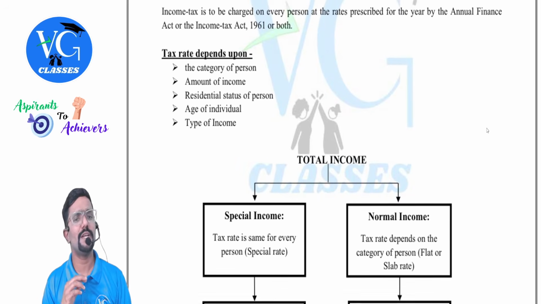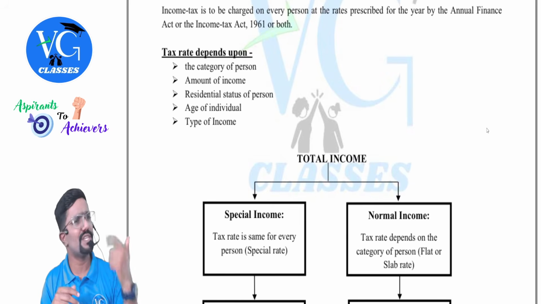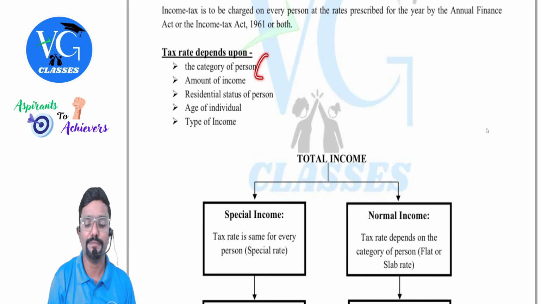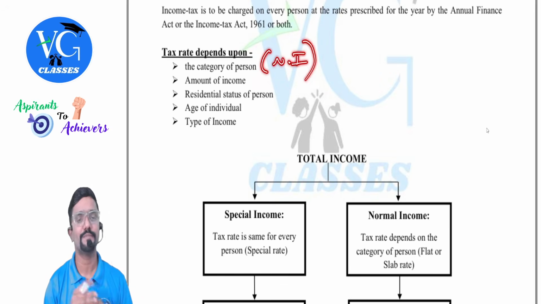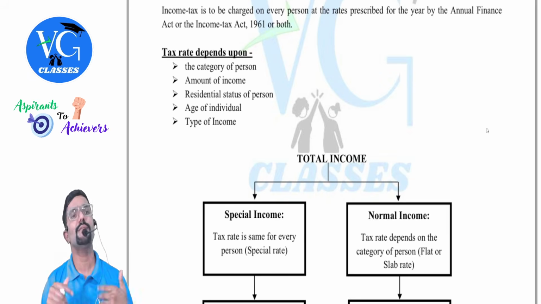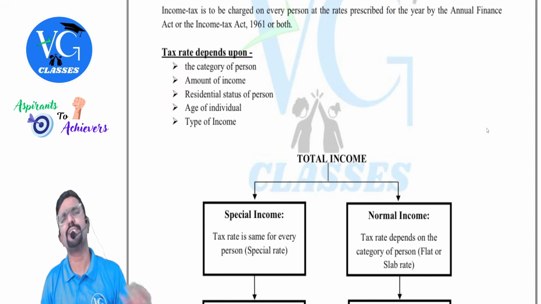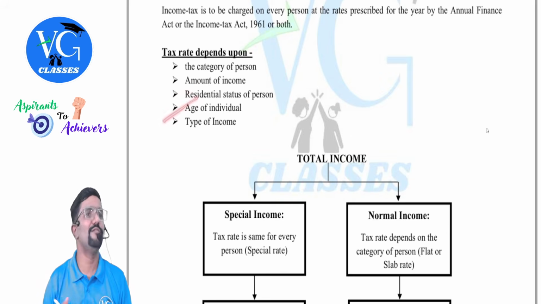And the tax rate depends on various things like the category of person, whether an individual, partnership firm, company, cooperative society, because a different rate is applicable for each one, and that is especially for normal income. Whereas for special income, it will always be same. If you want, you can mention in brackets normal income. Then amount of income, because the higher the income, you will end up paying more tax. Then residential status. In a few cases, it will matter, especially for individuals. Then age also, obviously for individuals.